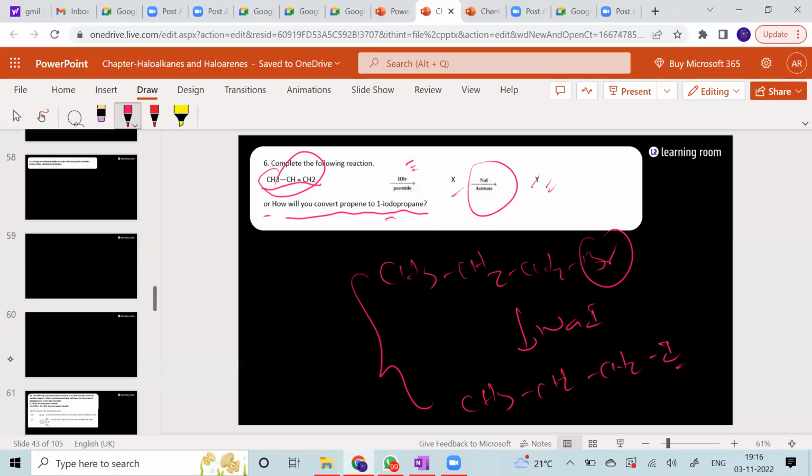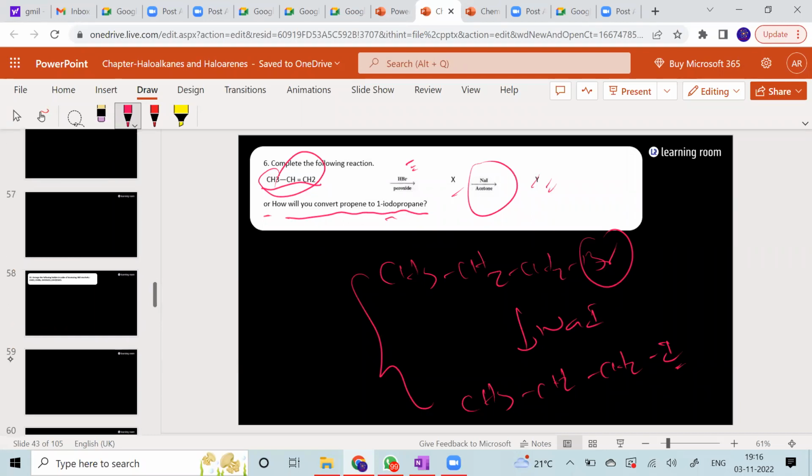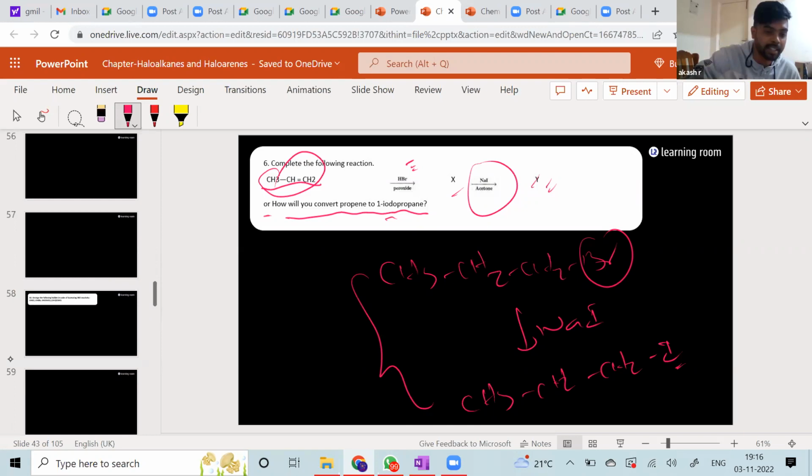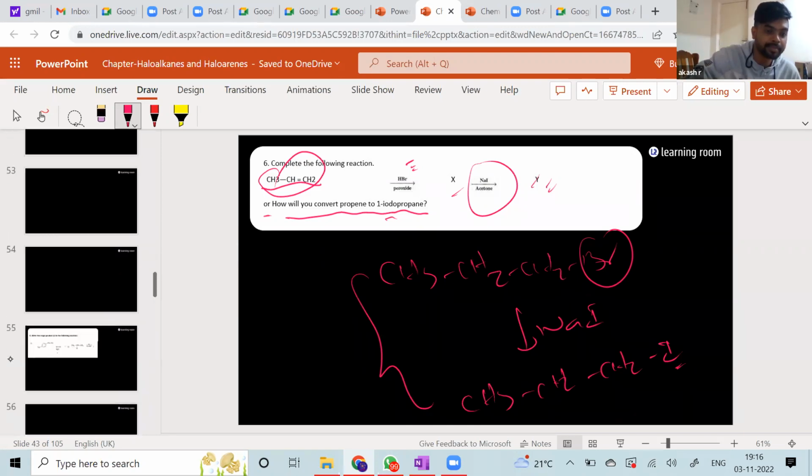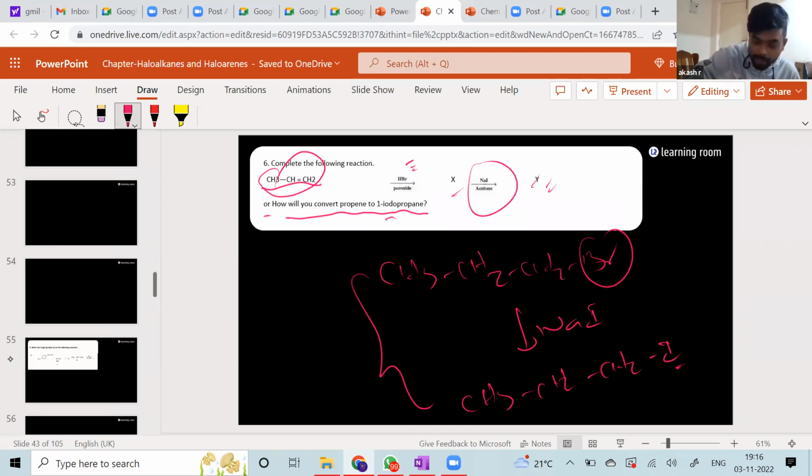Yes. Sir, in general, can we say that stability is inversely proportional to reactivity? Yeah, we can say that. But if you talk about the stability of the reactant, yes. If you talk about the stability of the intermediate, that is, a carbocation or carbanion getting formed, there more stability means more reactivity. Yes, sir. Right.